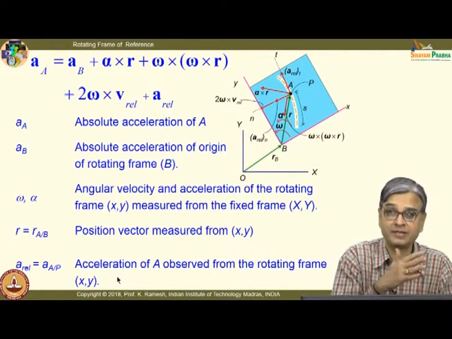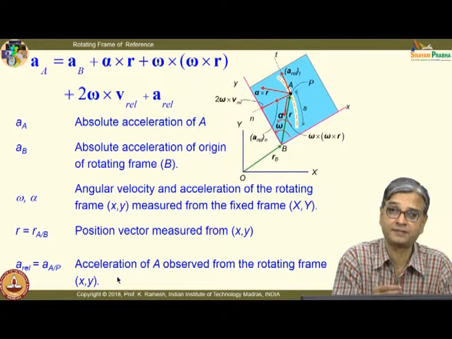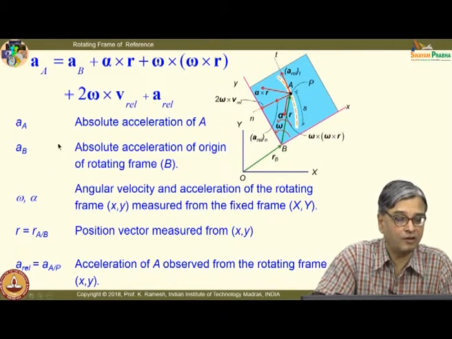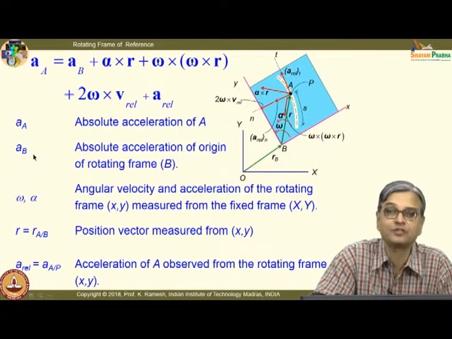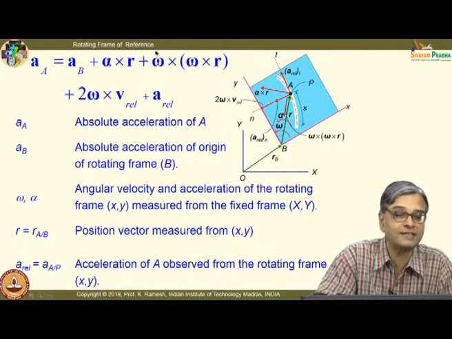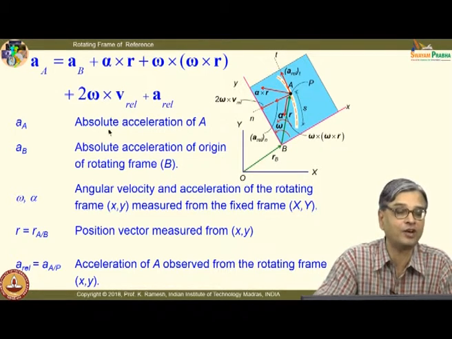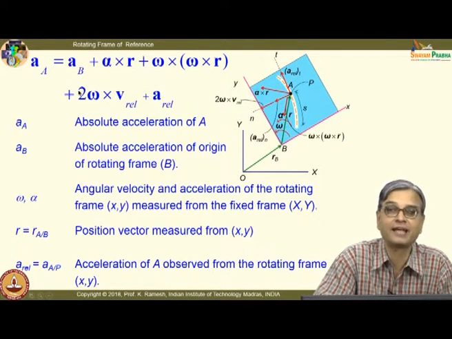So, even in some problems, to get those quantities, I have to have a rotating frame of reference. And always look at this as coordinate acceleration. Okay. The coordinate is fixed at point B. Suppose I call that point A or point C, you should be able to interpret. You should not, in a problem where A and B are put somewhere, apply the equation directly for the points labeled as A and B, that becomes absurd. So, you have to be careful.